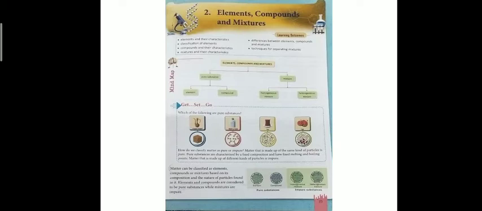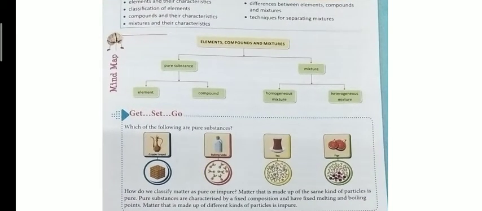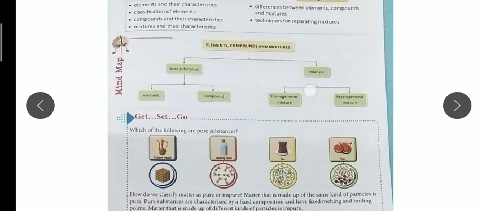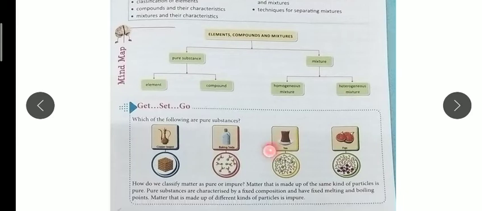So, what are elements? As you can see in the flow chart, elements, compounds, and mixtures are classified into two main categories: pure substances and mixtures. Under pure substances, only elements and compounds are included. Elements and compounds are pure substances, whereas mixtures are composed of impure substances, and further divided into homogeneous and heterogeneous mixtures.